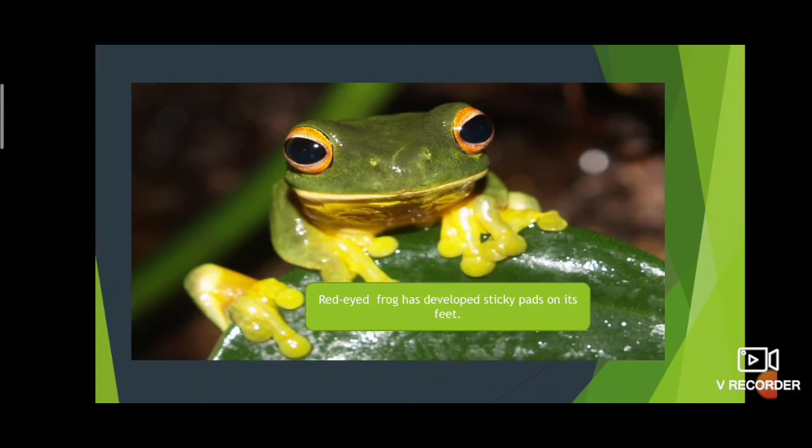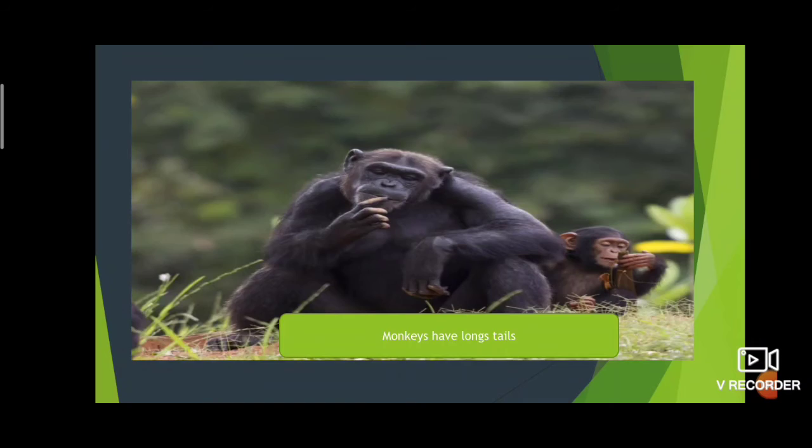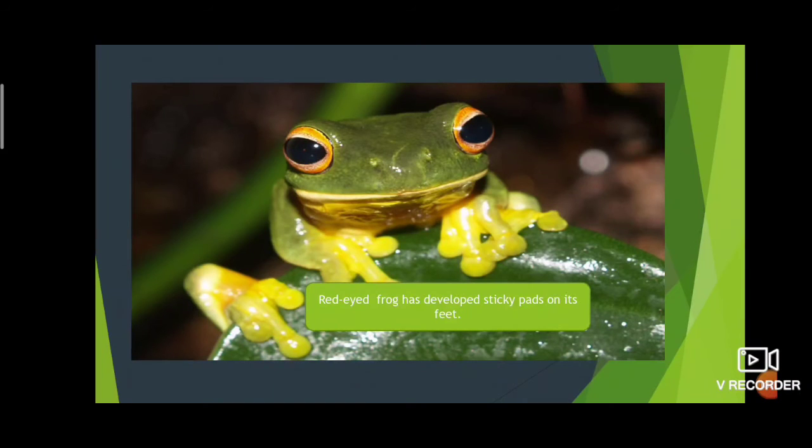For climbing, the sticky pads are used because it lives in trees. Many tropical animals have sensitive hearing, sharp eyesight, and thick skin. The skin color will help them to camouflage by blending with the surroundings. This is to protect them from predators. For example, big cats like the lion and tiger have thick skin and sensitive hearing.